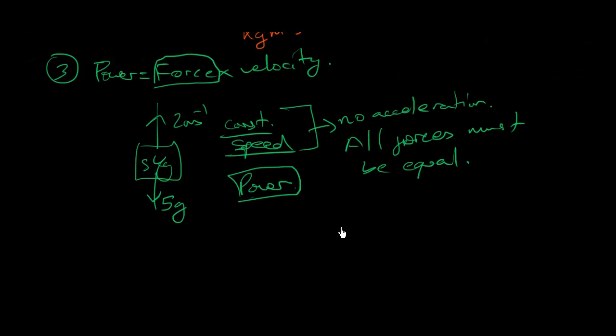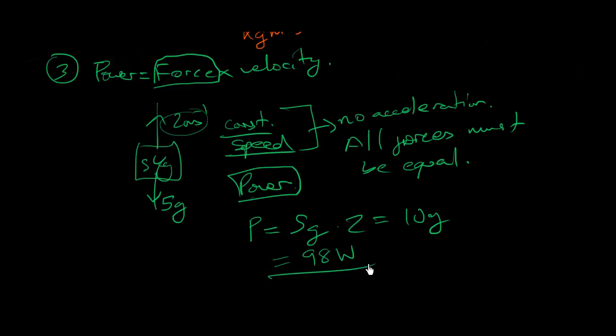So then we do the formula force times velocity. We have to use the force of the same as the weight. So then your power answer would be 5 times g, which is the force, times the velocity. And they give you the velocity, which is a constant 2, so you just multiply that by 2, and that would be 10g. Since g is 9.8, then that would be 98 watts, or joules per second.